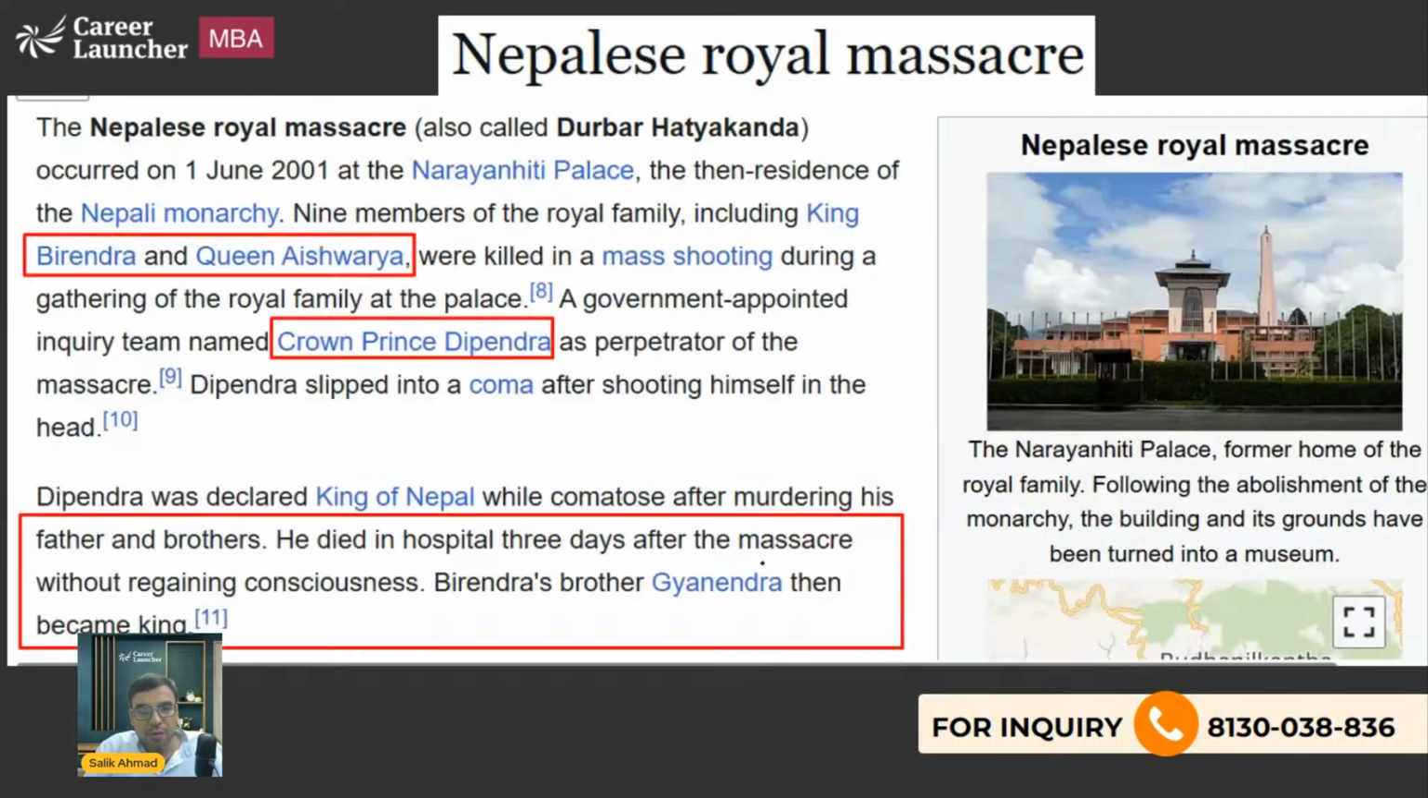The Nepalese royal massacre. King Birendra and Queen Aishwarya were killed in a mass shooting, and it is said that it was done by Crown Prince Dipendra. So the allegation was that there was a prince in his own kingdom, Dipendra, who actually killed them, and actually he killed himself.